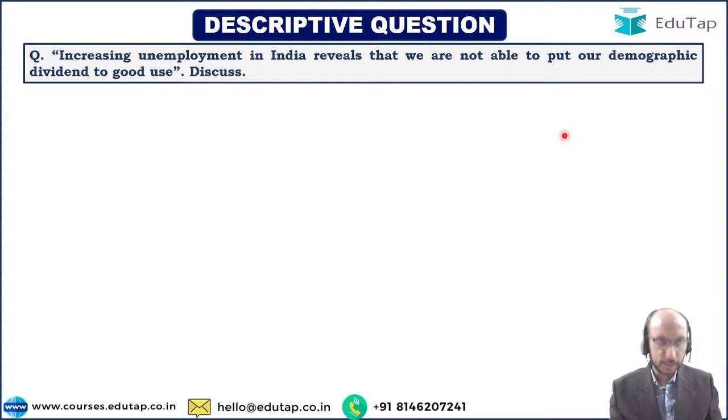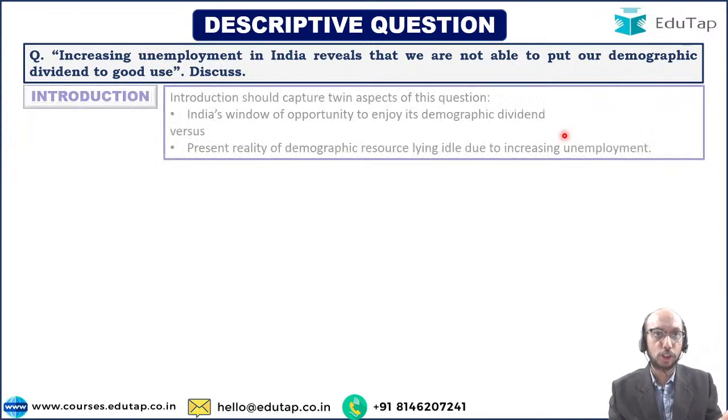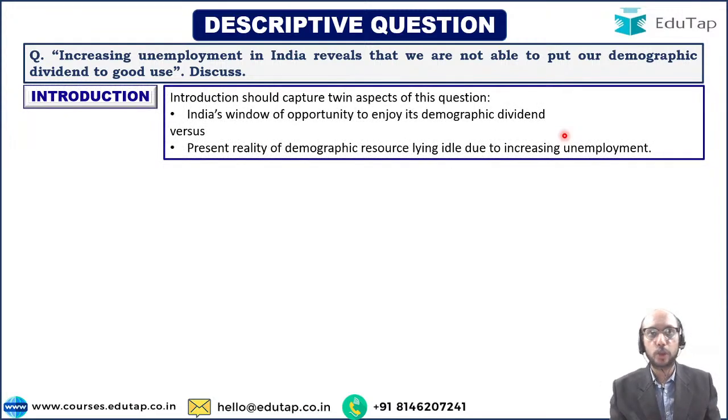So if you want to discuss this question, let me start the discussion. How would you like to introduce this answer? The introduction should basically capture the twin aspects of this question. The first aspect in your introduction should be that India's window of opportunity to enjoy its demographic dividend is there. You should know the meaning of demographic dividend.